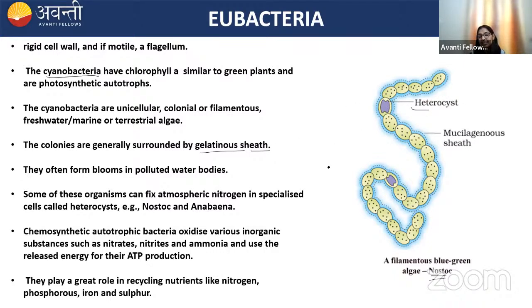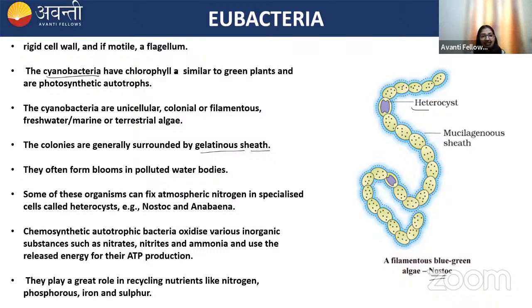And the heterocysts are present. Heterocysts help in nitrogen fixation. Remember this. These are the cells which are involved in nitrogen fixation. And the heterocysts are thick-walled. Why are they thick-walled? Because the enzymes which are involved in nitrogen fixation are oxygen sensitive. So they are thick-walled so that the oxygen from the environment cannot diffuse into the cell. Otherwise, it will affect the nitrogen fixing enzyme. So the heterocysts are generally thick-walled.